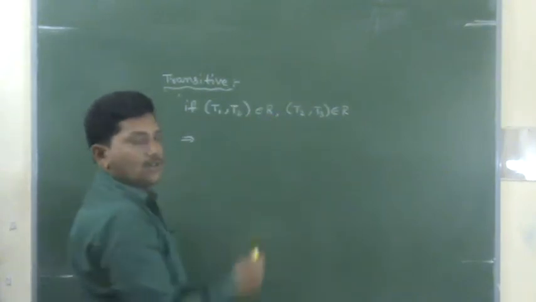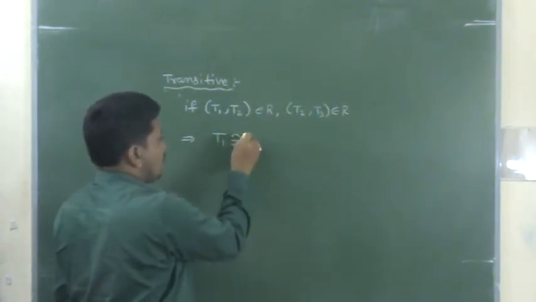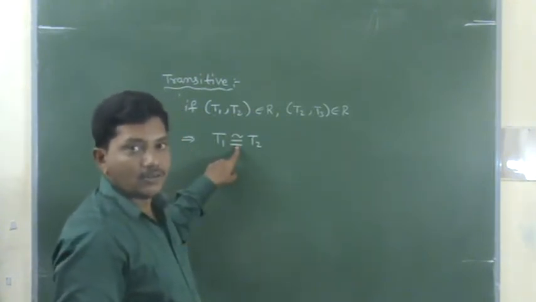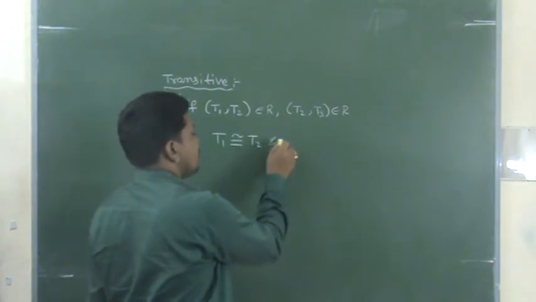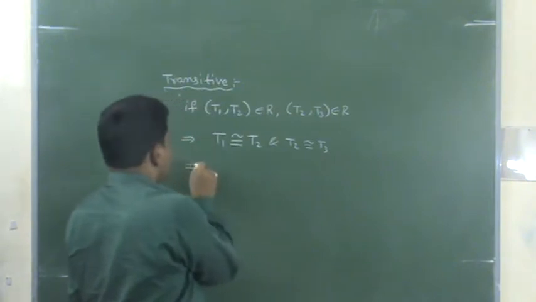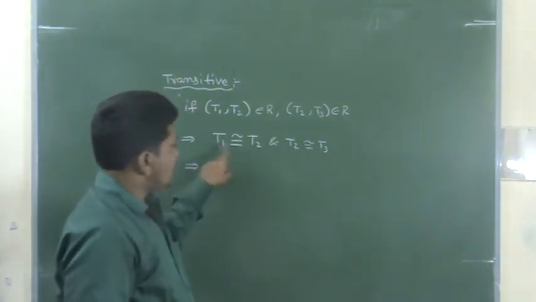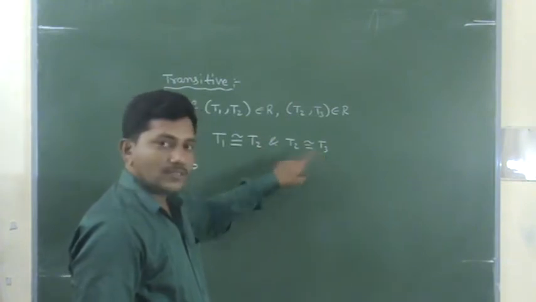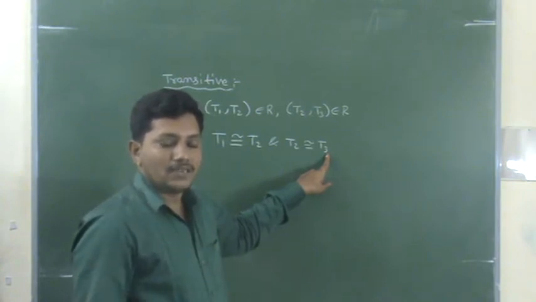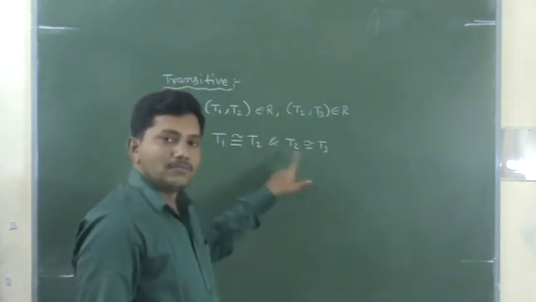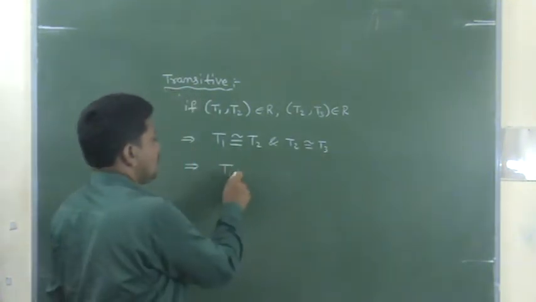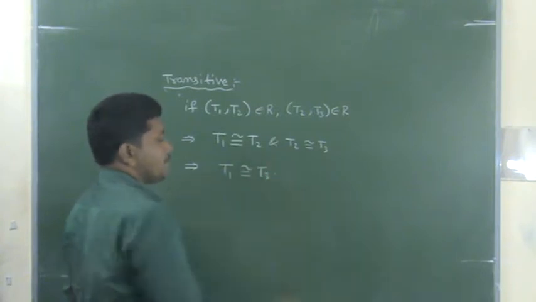T1 comma T2 belongs to R means T1 is congruent to T2, right? I wrote the symbol. Okay, in the material there is a congruent symbol, right? And T2 is congruent to T3. So this one is congruent to this one. Next, this one is congruent to this one. So now I conclude that T1 is congruent to T3. For your convenience, for a better understanding, A is equal to B, B is equal to C. Now I conclude that A is equal to C, right? Like that. So T1 is congruent to T3, right?